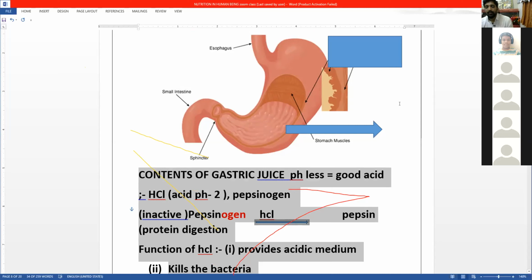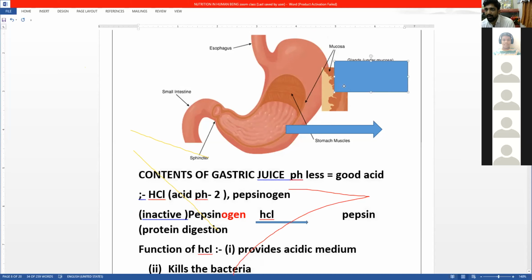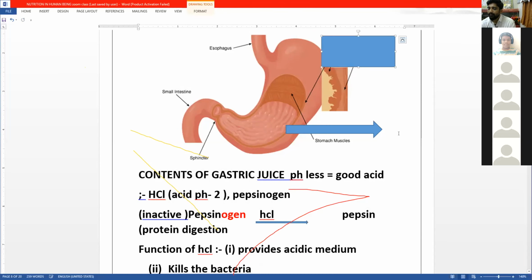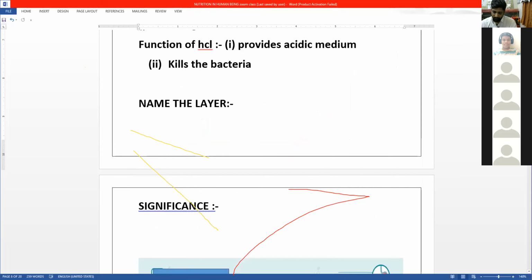Turn off your audio. Okay, so if acid is present in the stomach, it can harm the layer of the stomach. To prevent that harm from the acid, we have a certain layer which is called mucosa. Mucosa will prevent the damage from HCl.